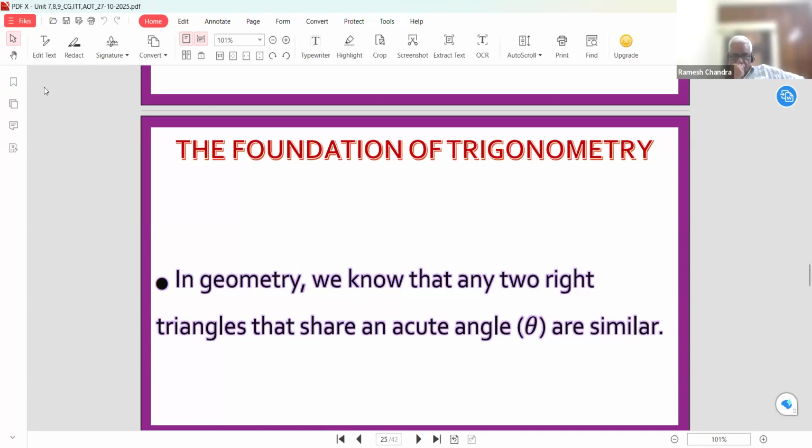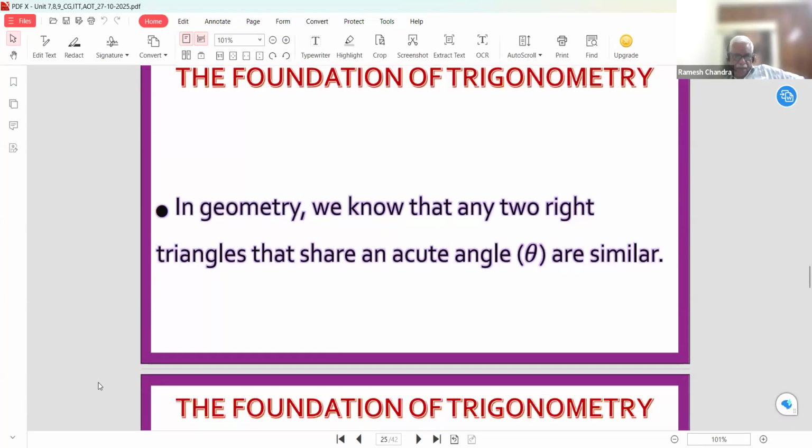So through AAA, both right angle triangles are similar. So we can use the similarity properties in both right angle triangles. That is why we take two right angle triangles for the development of trigonometry.